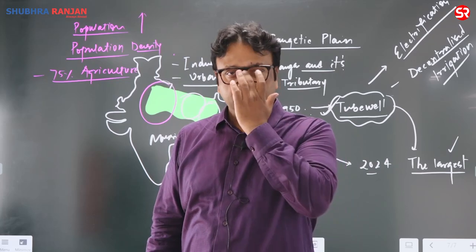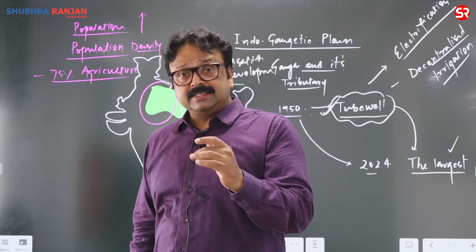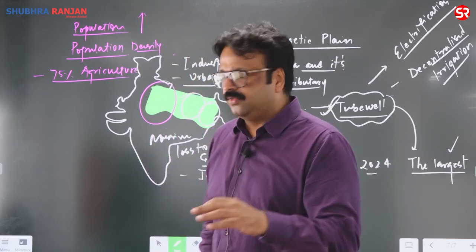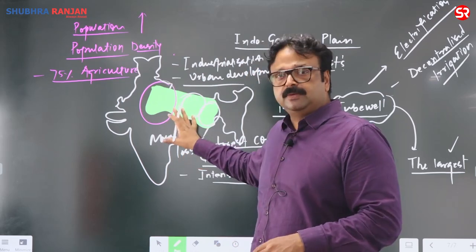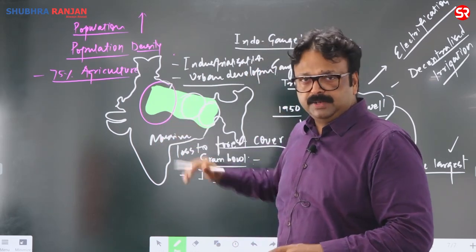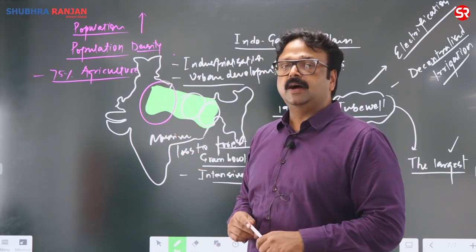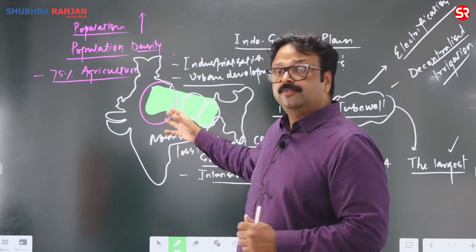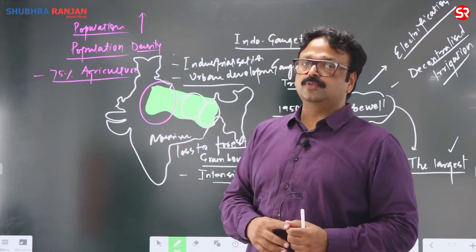So if there is less groundwater, there is less surface runoff, obviously it is going to alter the moisture budget of this Ganga plain, and if the moisture budget gets altered, don't you think that the amount of rainfall is also going to be altered?